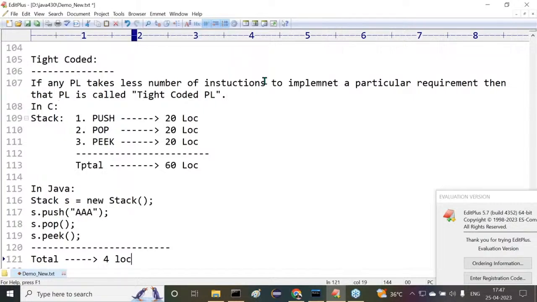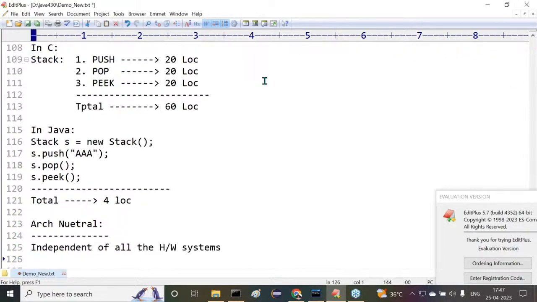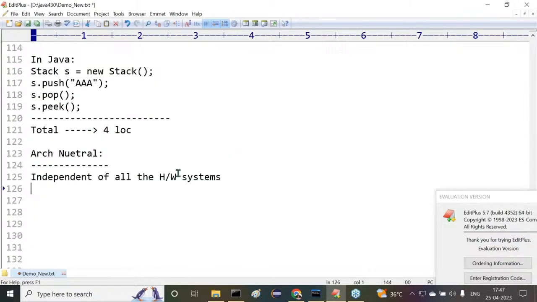Now tell me, between C and Java, I given some comparison. In between C and Java, which one is a tight coded and which one is a loose coded here? C is loose coded, but Java is tight coded programming language. Good. Next one is what?